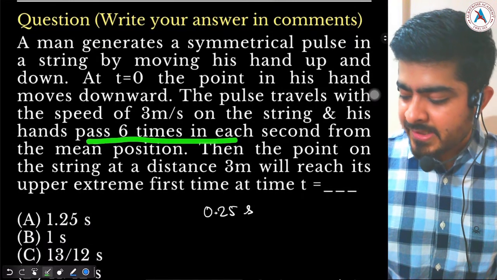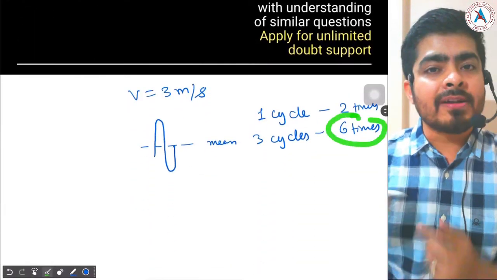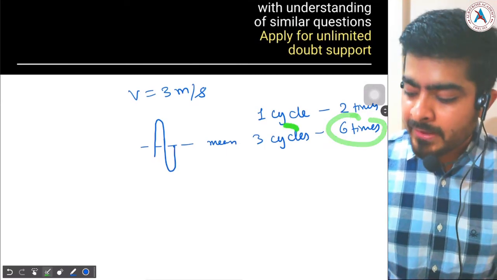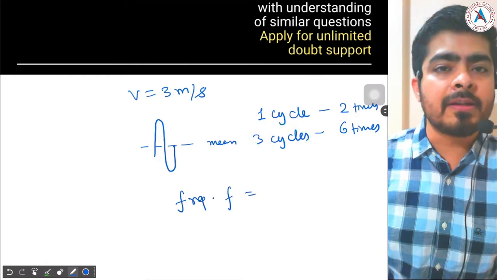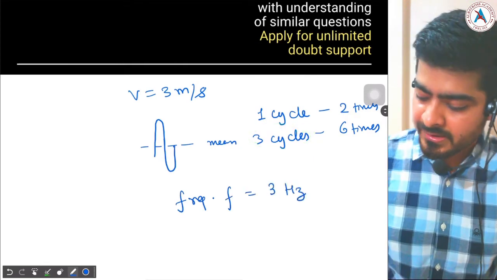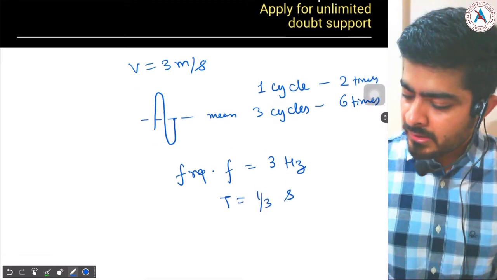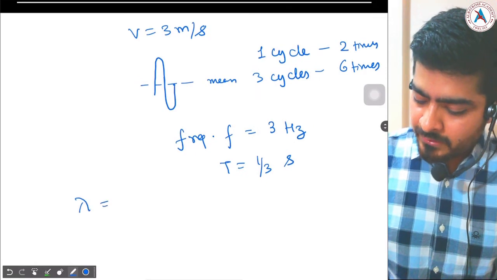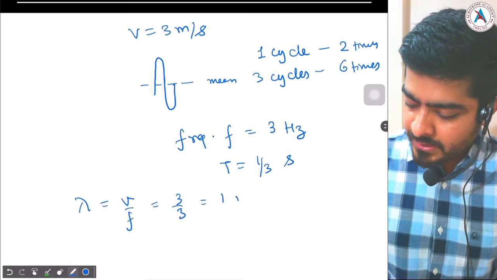It is passing 6 times in each second from the mean position. Time taken is 1 second for this. So time taken for 3 cycles is 1 second. Then your frequency f will become 3 cycles per second, and that is 3 hertz. And your time period will be 1 by 3 seconds. Now we will calculate the wavelength. Wavelength lambda will be v by f. So 3 by 3, and that is 1 meter.